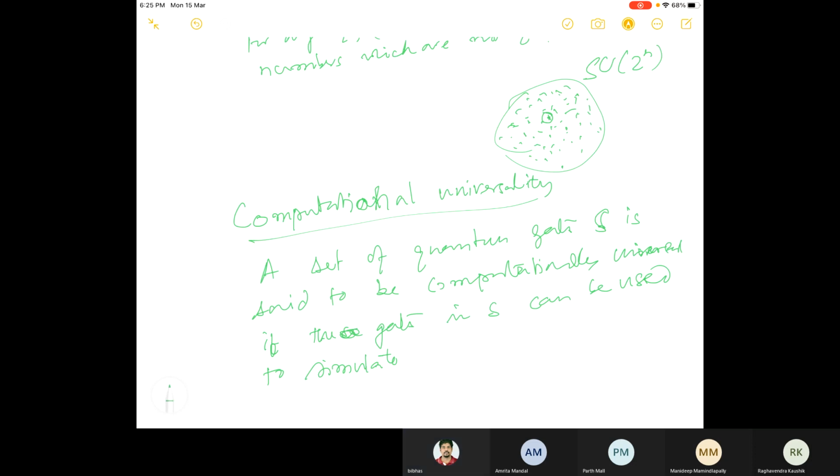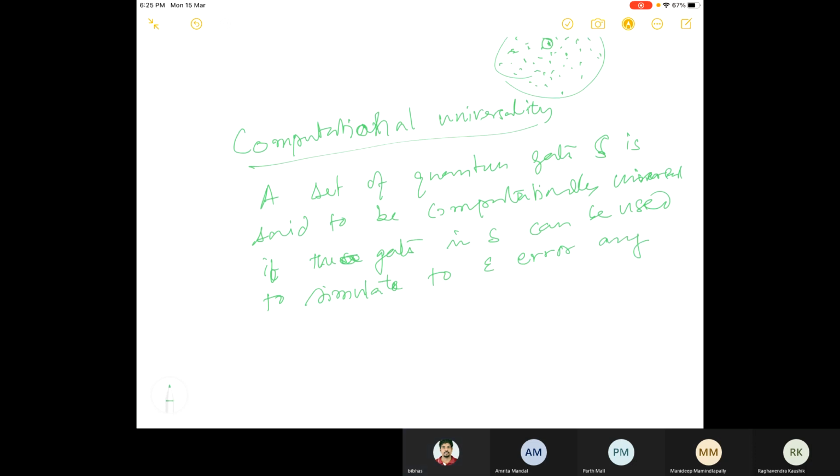simulate, to epsilon error, or an error bound epsilon, any quantum circuit which uses, let's say, n qubits, and let's say some number of gates, T gates. So this is also a measure of